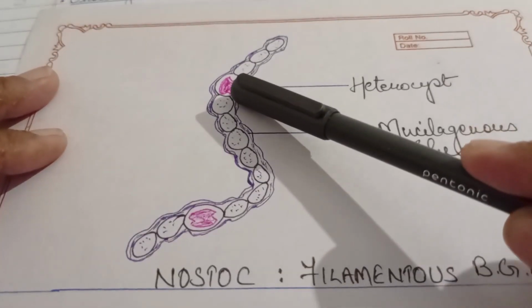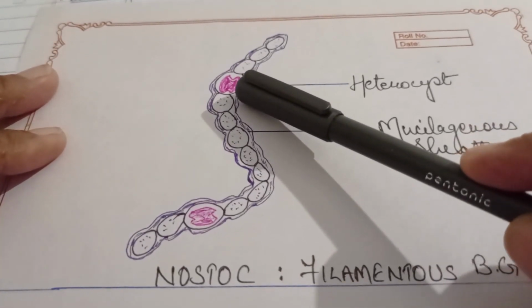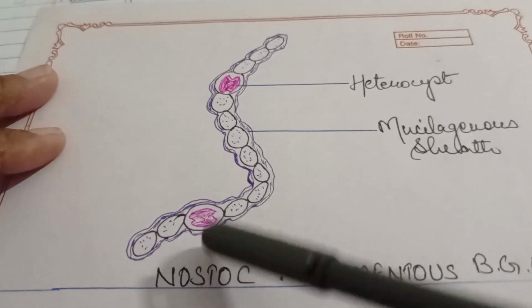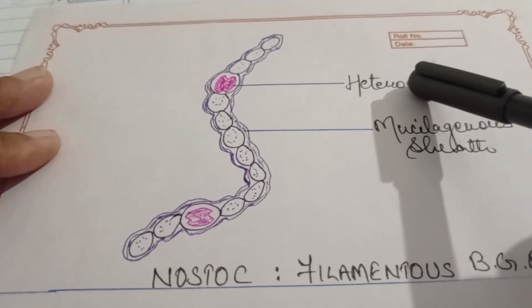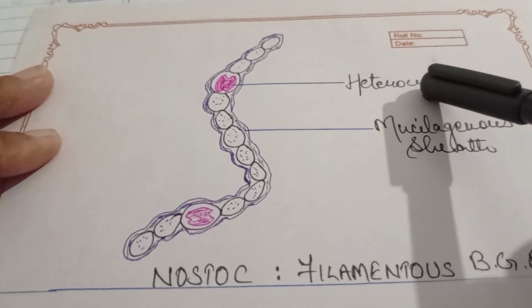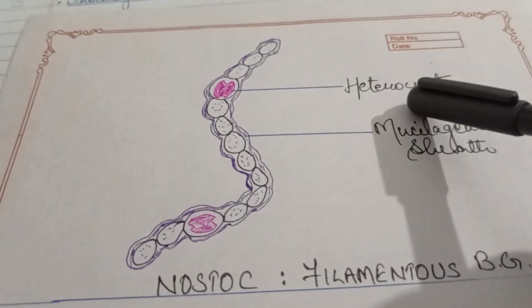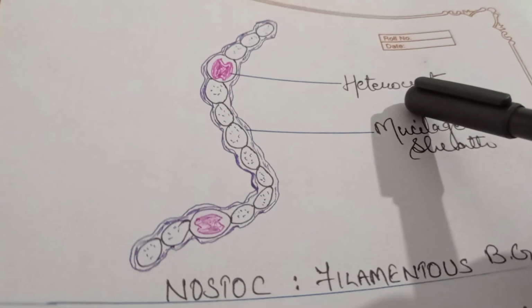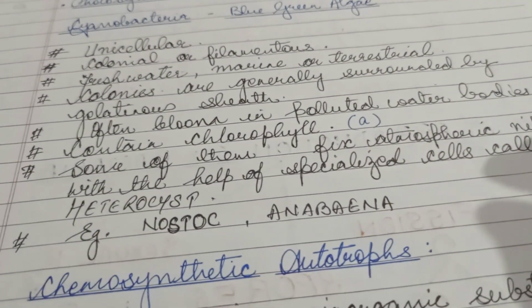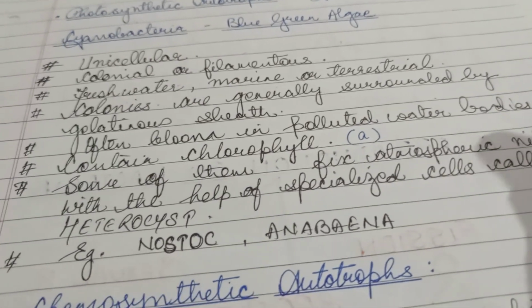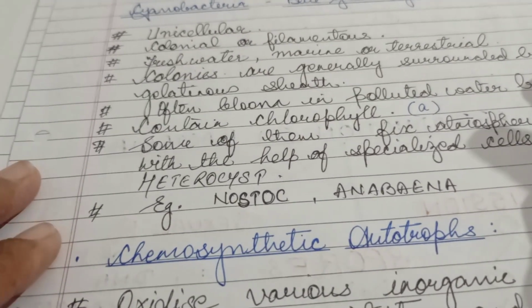Now these are the specialized cells. These are the specialized cells called heterocyst which help in fixing what? Atmospheric nitrogen. So this cyanobacteria, you have to study its characteristics. So cyanobacteria is a photosynthetic eubacteria.